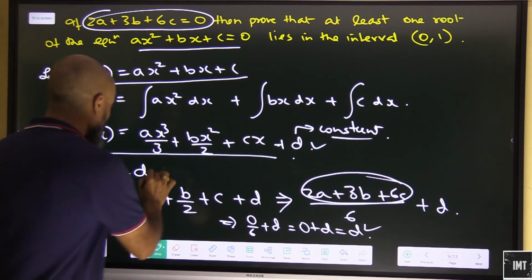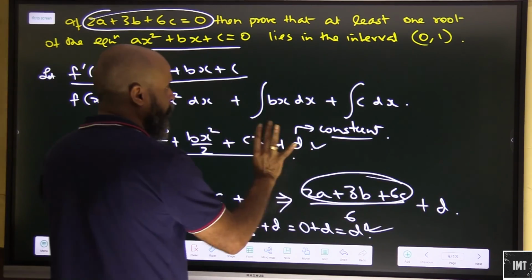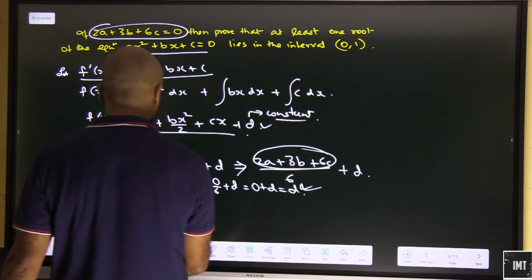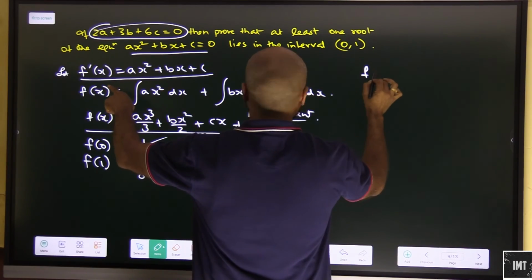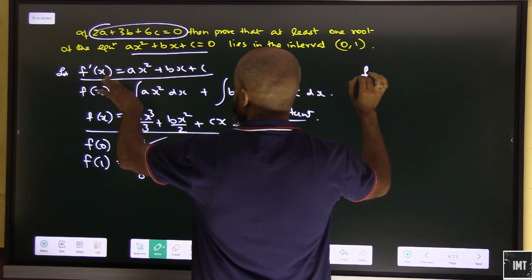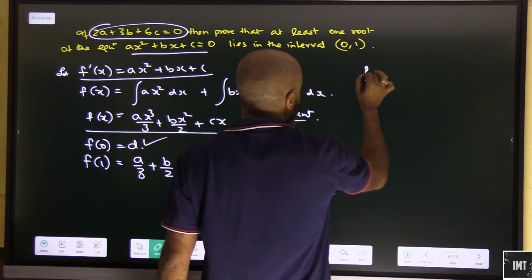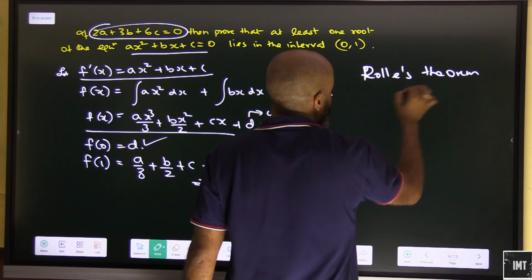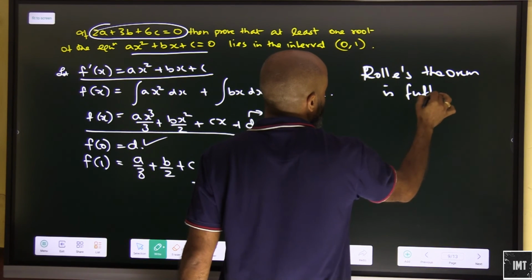So f0 and f1, this is fulfilling all the conditions of Rolle's theorem. So basically this entire condition is fulfilled. Rolle's theorem is fulfilled.